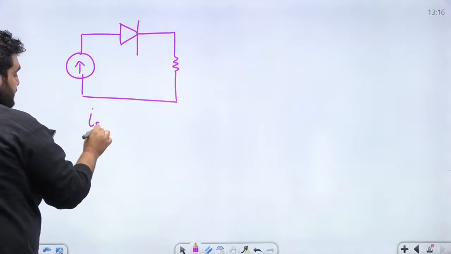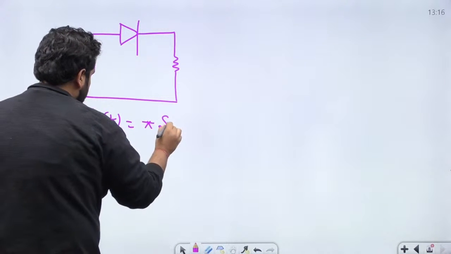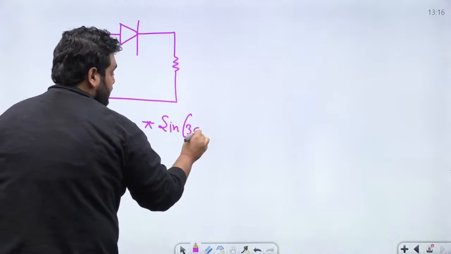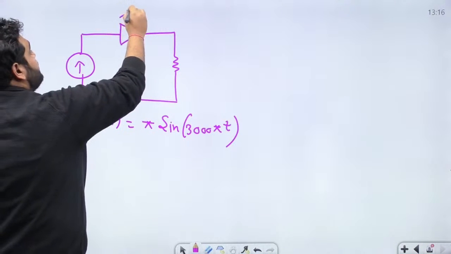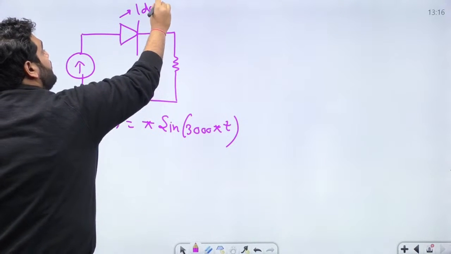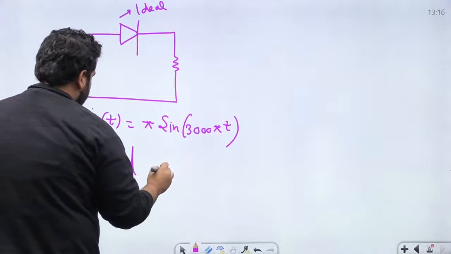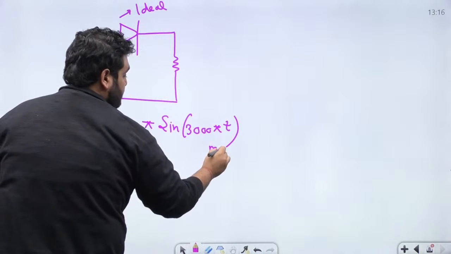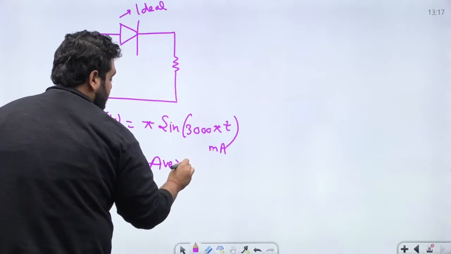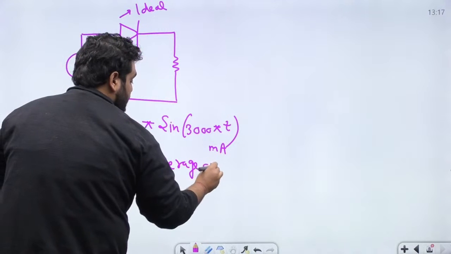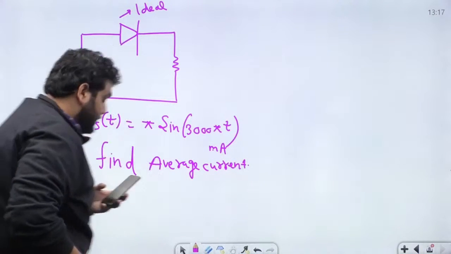According to the question, this current source is pi sine 3000 pi t, and the diode given is ideal. We have to find the average current. This comes out in milliampere, and we have to find the average current. So I guess this is the question. Again, if there's a mistake in the data, you can tell me.